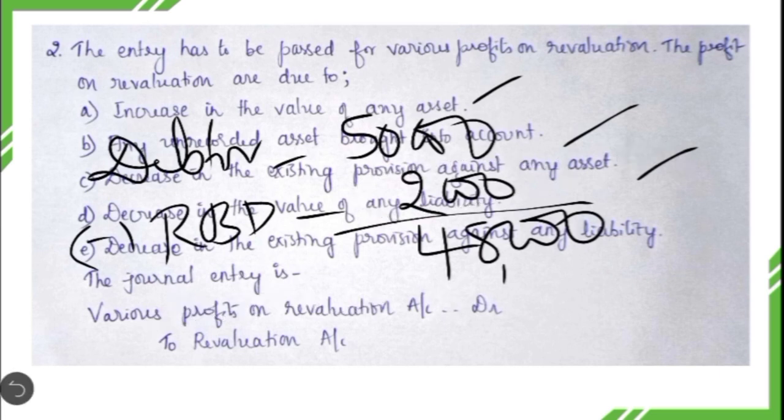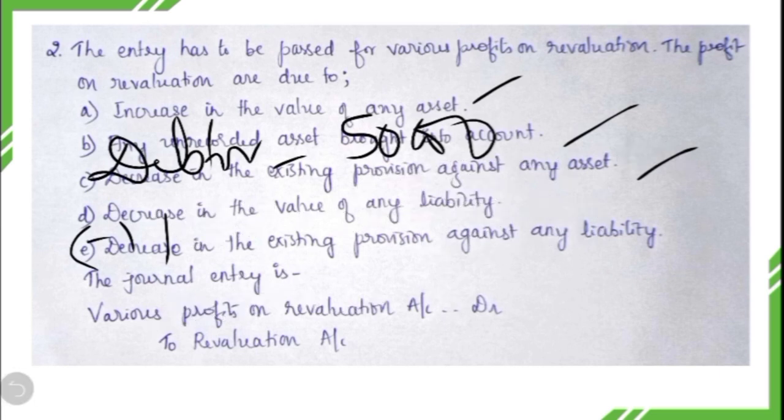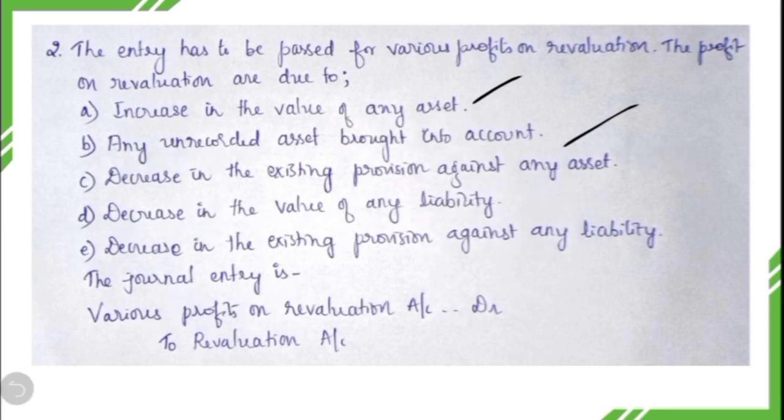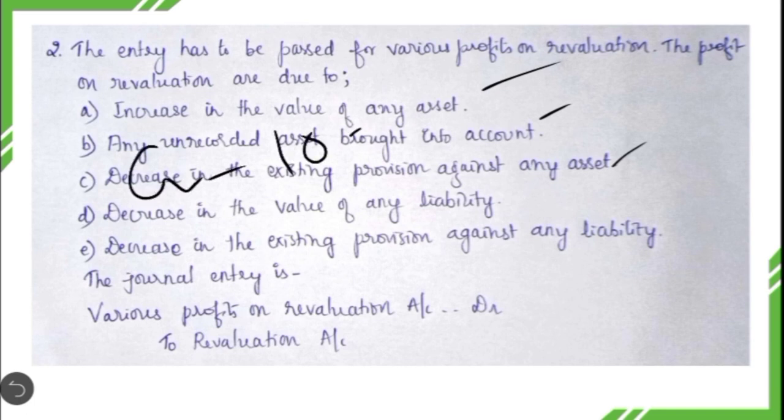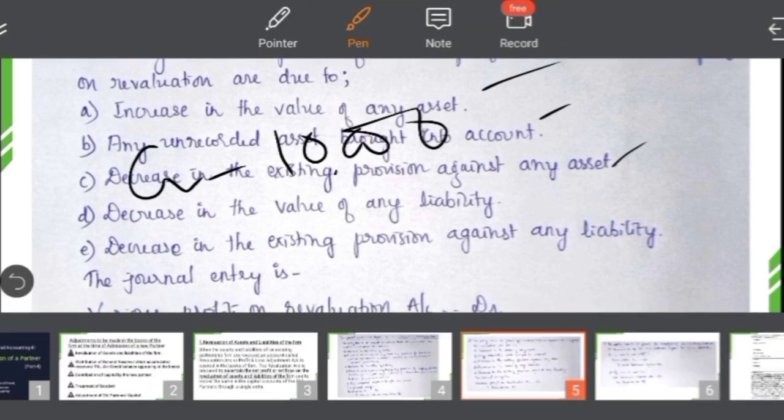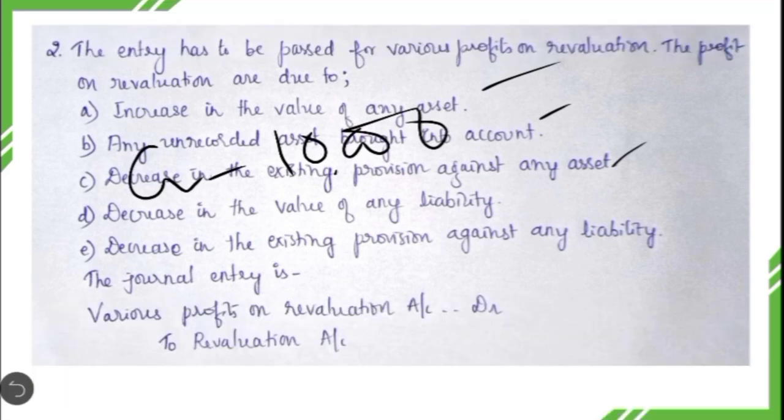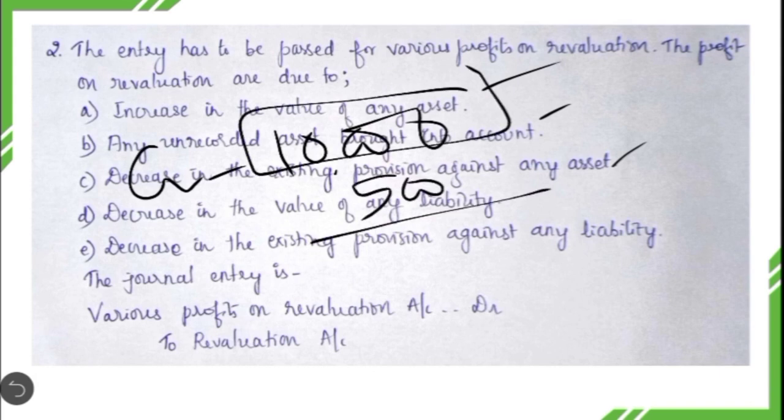Then let us see the fourth reason, that is decrease in the value of any liability. Okay, how does the decrease in the value of any liability result in revaluation profit? Let us suppose that there are creditors to the extent of 10,000. Okay, so now the creditors have decided to give some discount, maybe to the extent of 500. Okay, so this was the situation before the revaluation. Now they are going to give us 500 rupees discount.